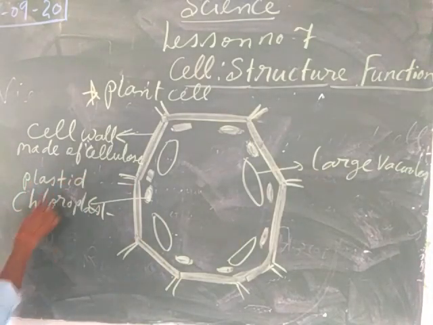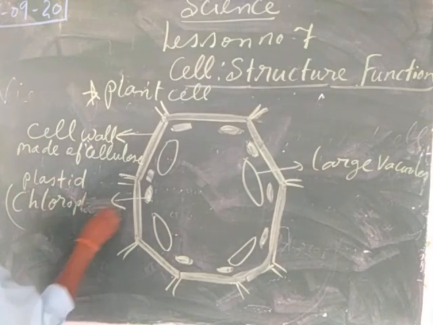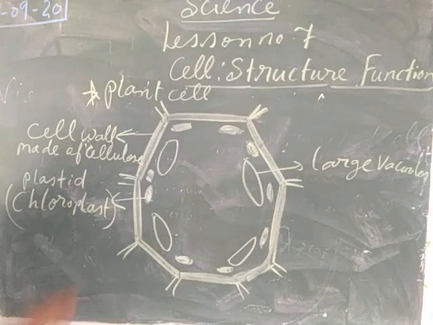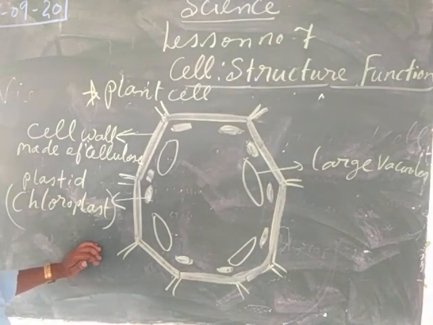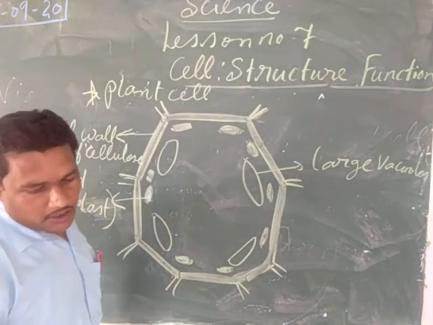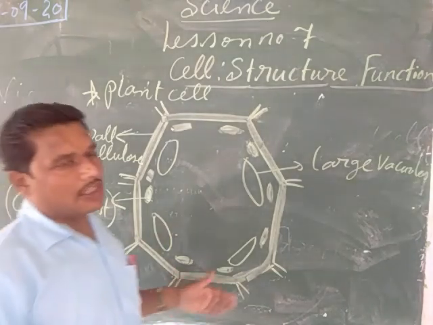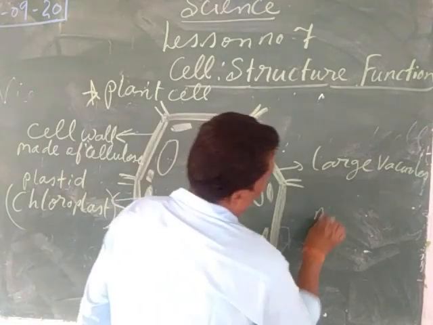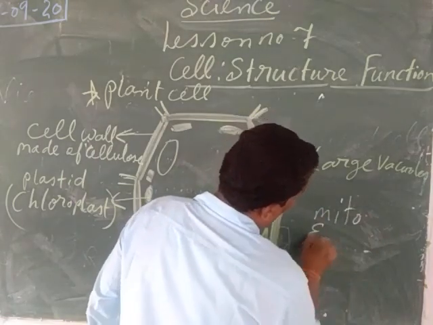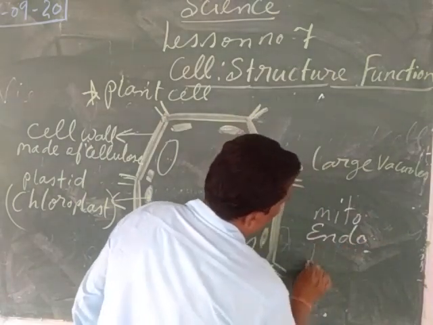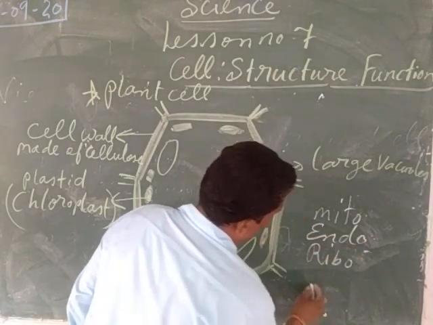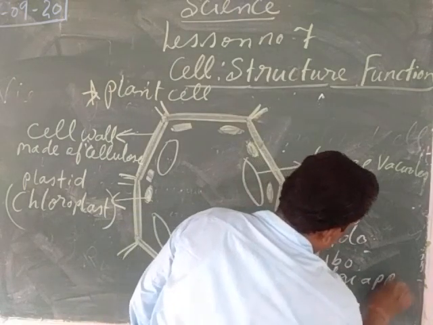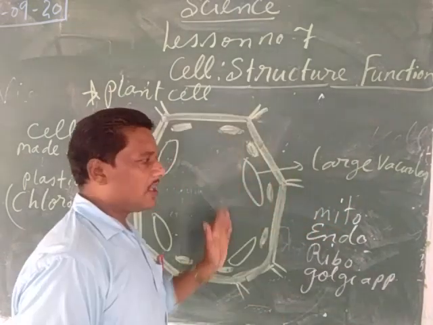P-L-A-S-T-I-D, plastid in the form of the chloroplast, which helps the plant to synthesize their own food by the process of photosynthesis. And after this, the rest of the structures, whether they are the mitochondria or the endoplasmic reticulum or the ribosomes or the Golgi apparatus, all of them are there in the case of plant cell as well as the animal cell.